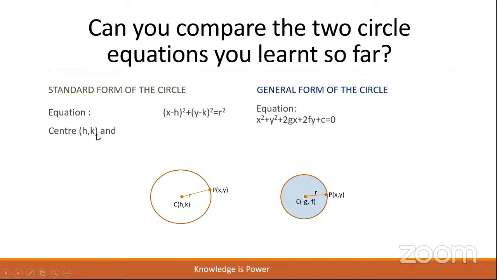In standard form, the center is h comma k, and in the general form, the center is minus g comma minus f. And in the standard form, the radius is r, and in the general form, the radius is under root of g square plus f square minus c.